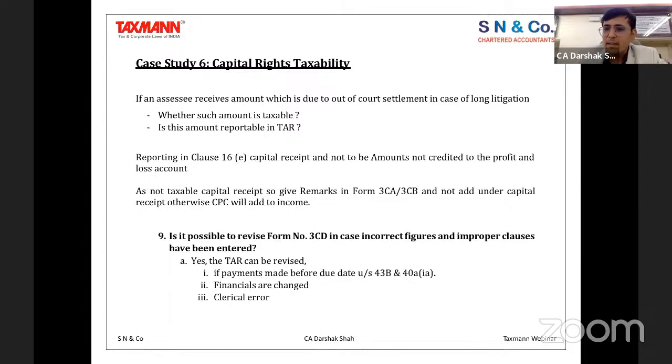And we are separately disclosing that it is a capital receipt which is received by the company, which is not taxable. So that's how you can report it, and you can be compliant with it.